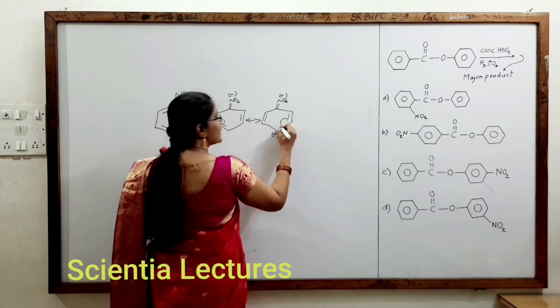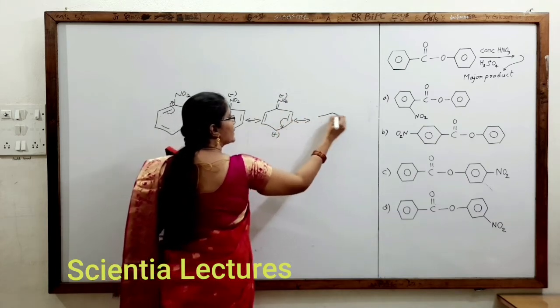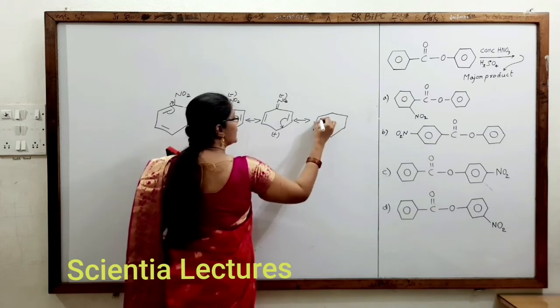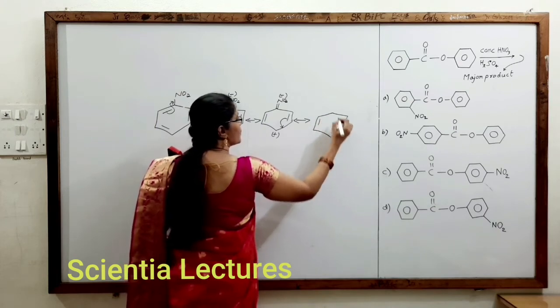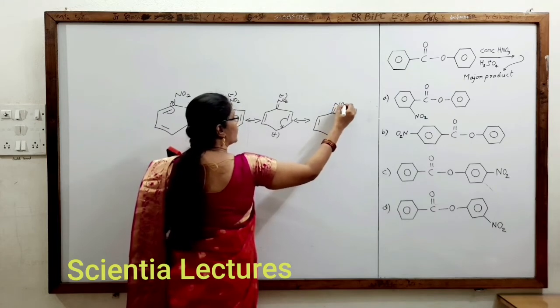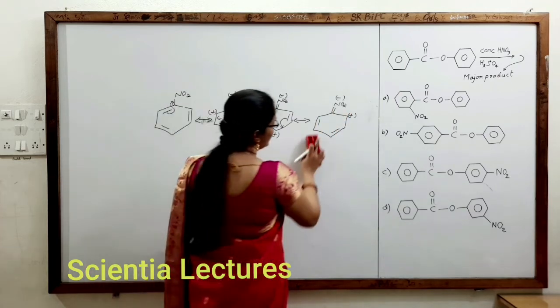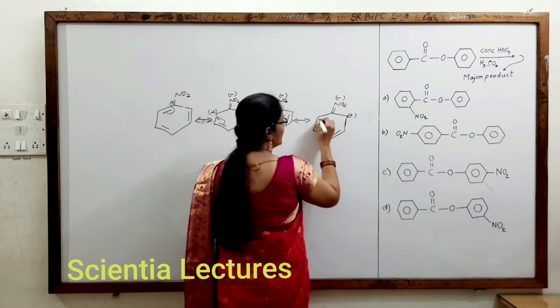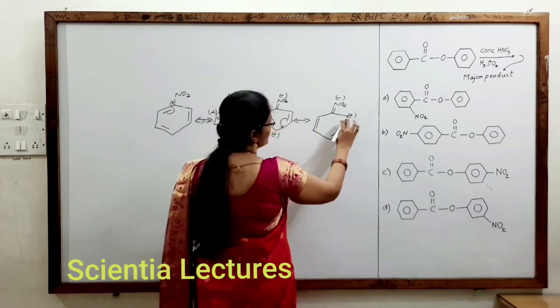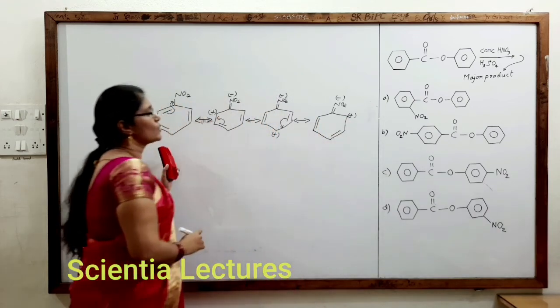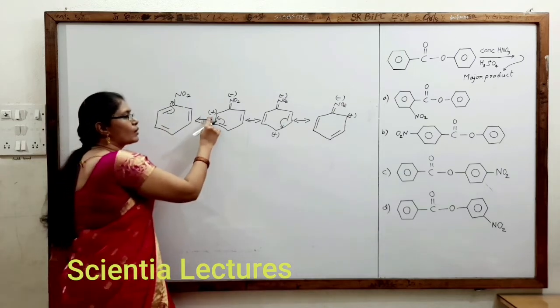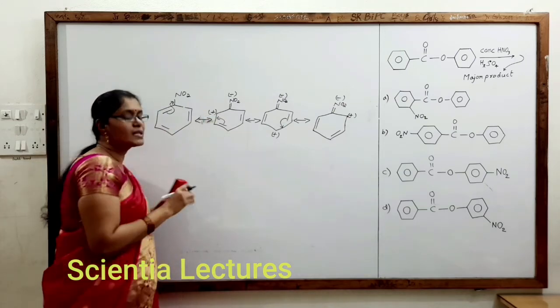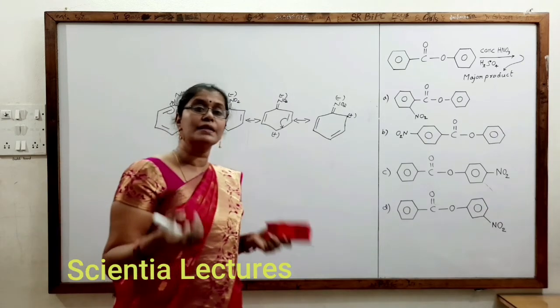Now this electron density shifts here. What will we get here? Now in the benzene ring, there is a double bond over here, there is a double bond over here, double-bonded NO2 with positive charge here and negative charge here. So what does it imply? Here you can clearly observe that double bond is here, double bond is here, we got a positive charge here. So what does it imply in the resonance canonical structure? At ortho and para positions, there is much electron density decreased.